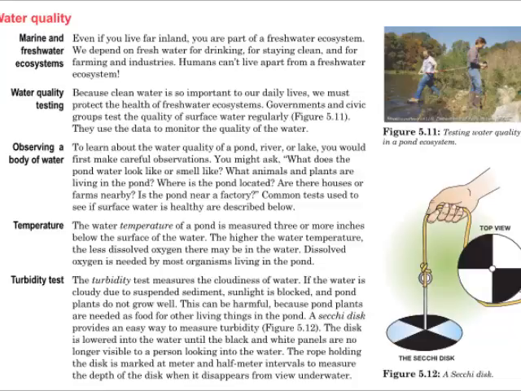A Secchi disc provides an easy way to measure turbidity, figure 5.12. The disc is lowered into the water until the black and white panels are no longer visible to a person looking in the water. The rope holding the disc is marked at 1 meter and half-meter intervals to measure the depth of the disc when it disappears from view underwater.